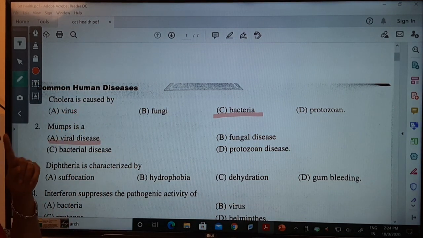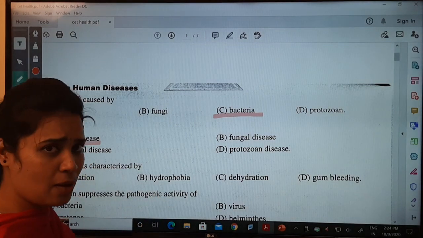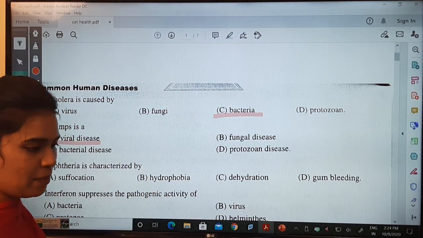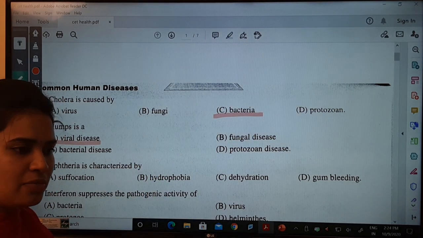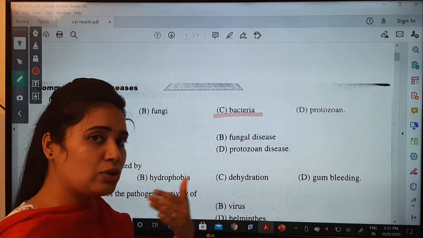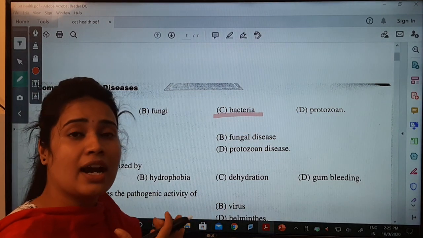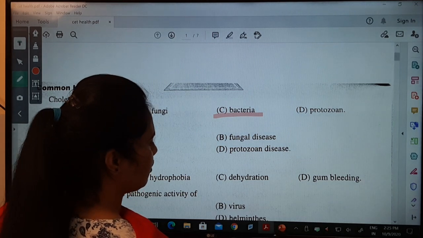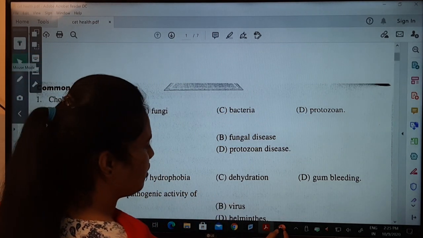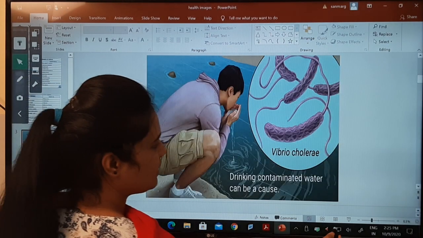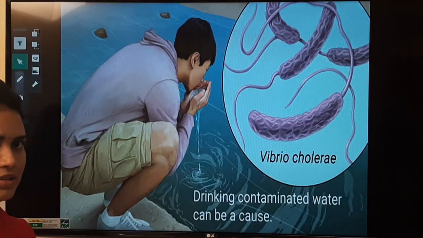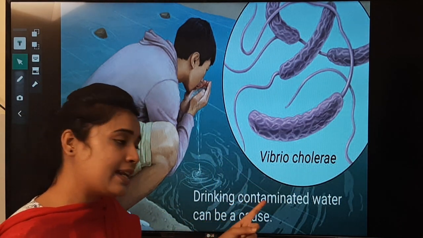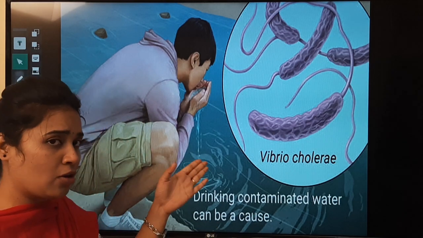Remember what I told about cholera. I want to deal with it a little bit more. Cholera is caused by the bacteria called Vibrio cholerae. How is it transferred to the person? By consuming contaminated food or contaminated water. I will show you. Can everybody see this? It is mainly caused by Vibrio cholerae, and it is mainly transmitted by drinking contaminated water.